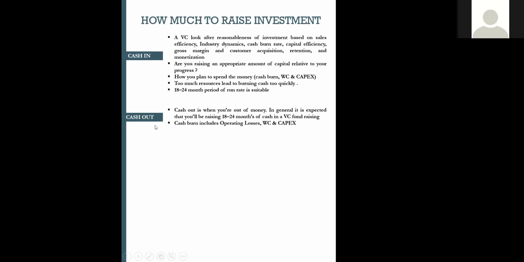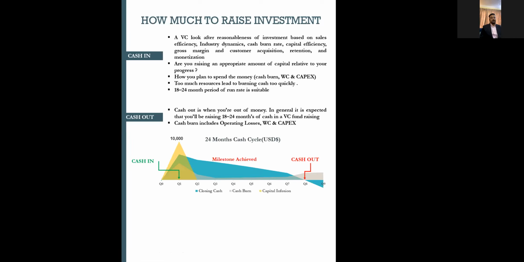So what's cash out? Once you first make an investment, there will be this situation. If you see the graph, let's say an investor invests $10,000 in quarter one of this company. If you see the spike in the graph, it's a cash in, the investment made by the VC fund. The company is not self-sufficient, so it's a cash burning business right now, where the company is burning the cash going forward.